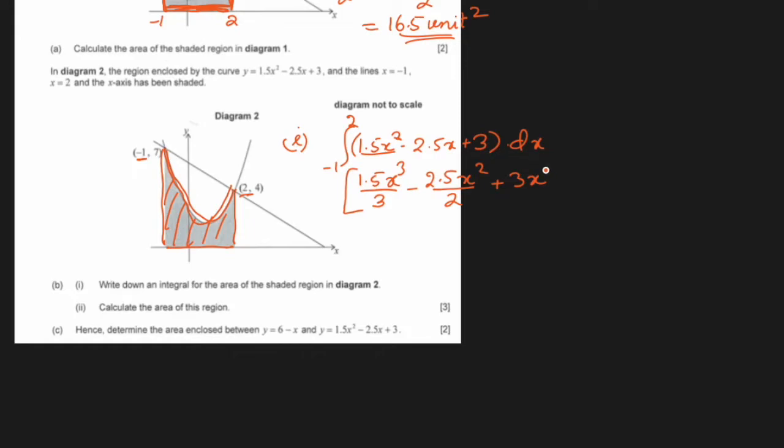There is no x, so 0, so 1 divided by 1, there is no need, plus c, from negative 1 to 2, and just substitute the values here. I'm going to do that now.